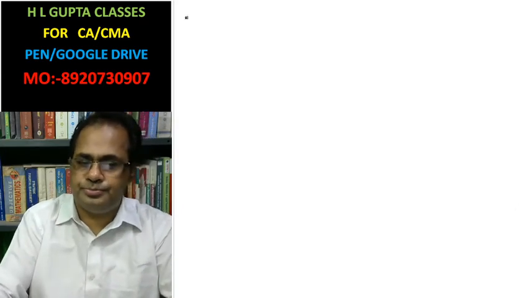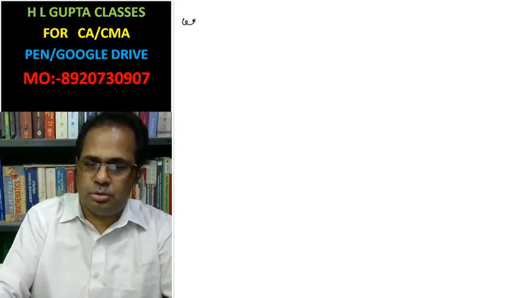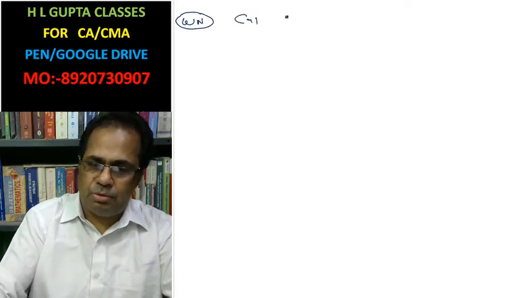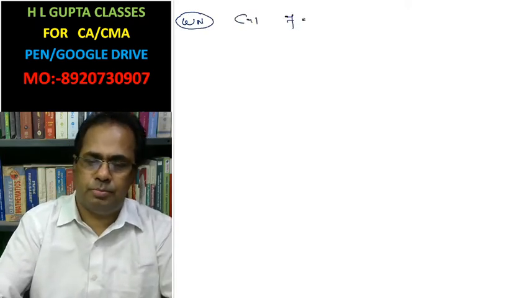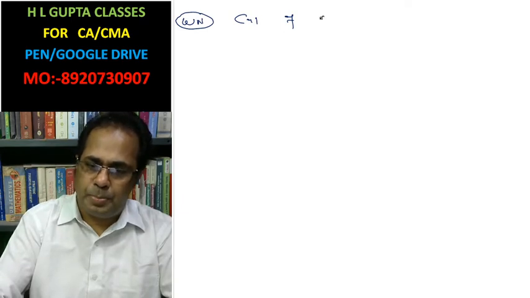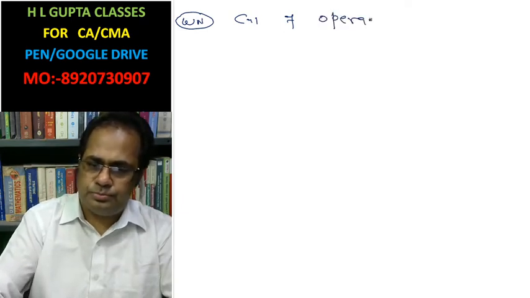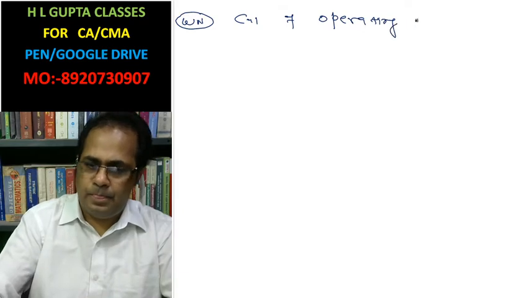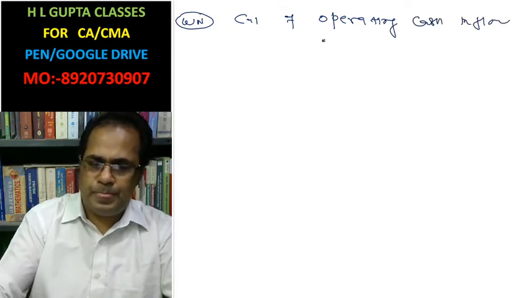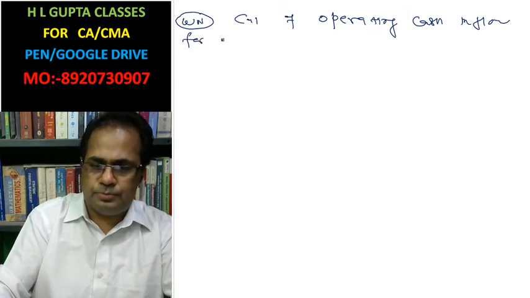Working note: calculation of operating cash inflow for equity.